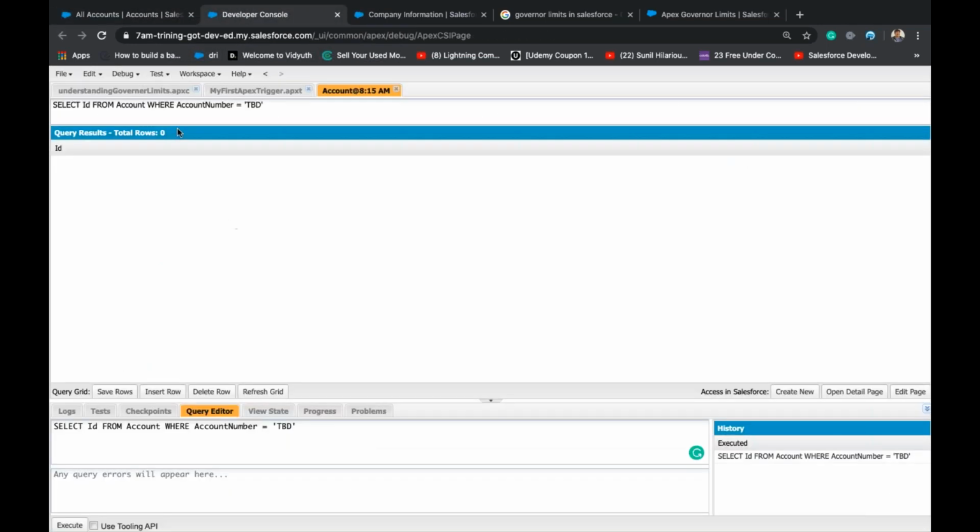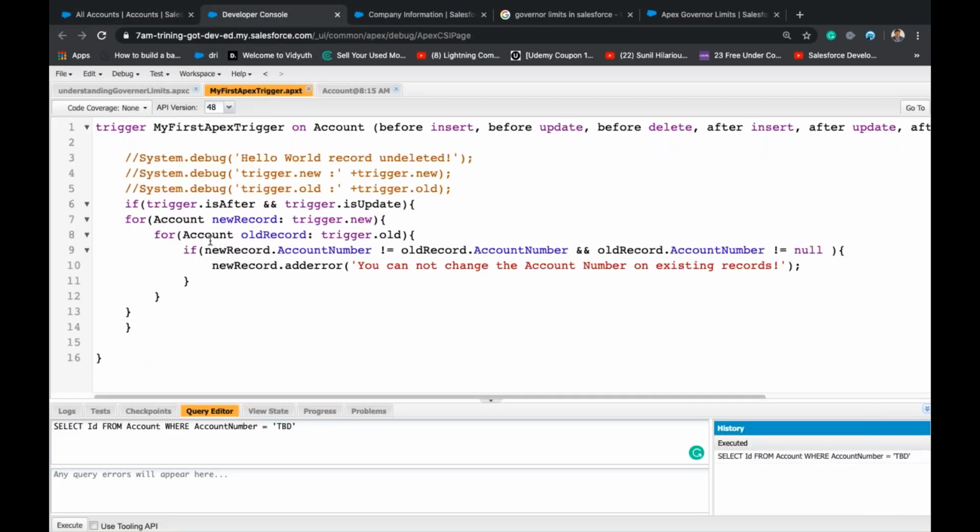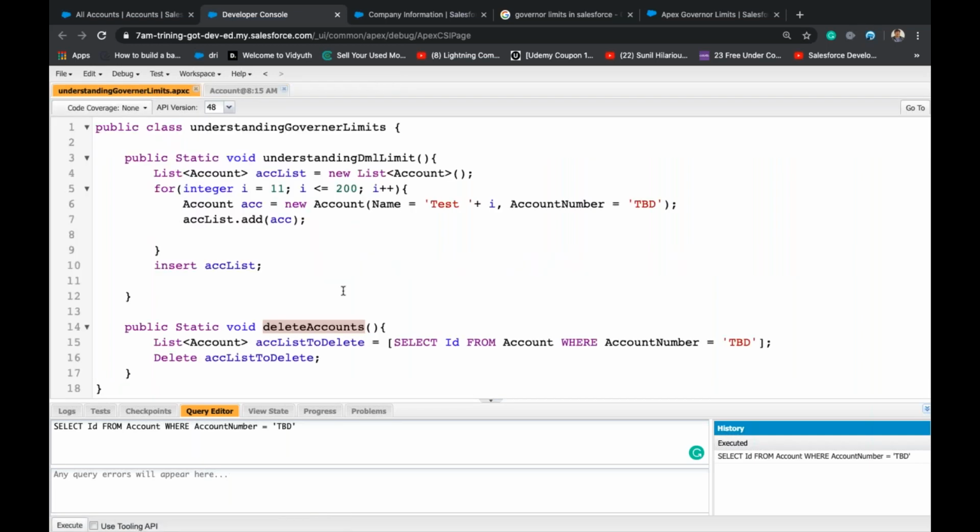So this way we can bulkify. We'll use this kind of bulkification everywhere in triggers, in normal Apex, right? And you can also give it a try.